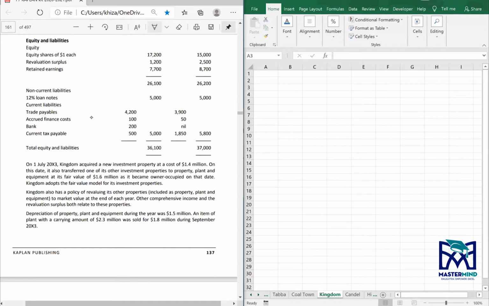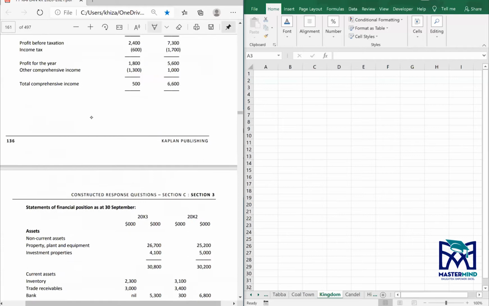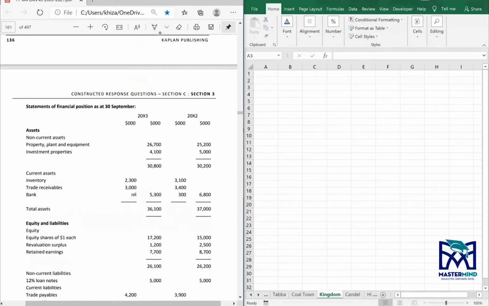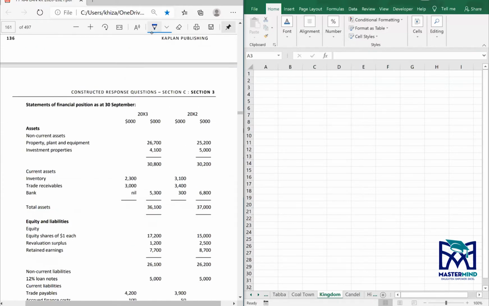Revaluation surplus has decreased by 1,300, by the way, which reflects in the current year other comprehensive income. So you can gauge it through this method. There's a decrease of 1,300.